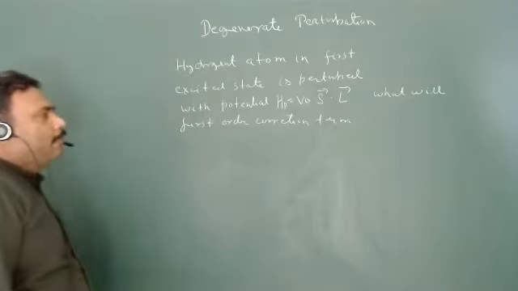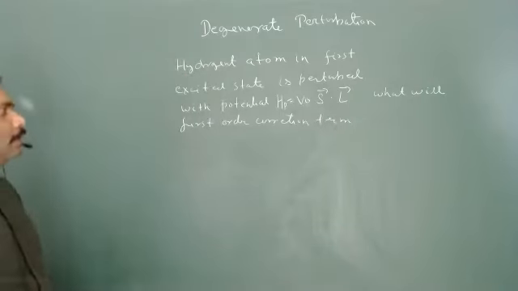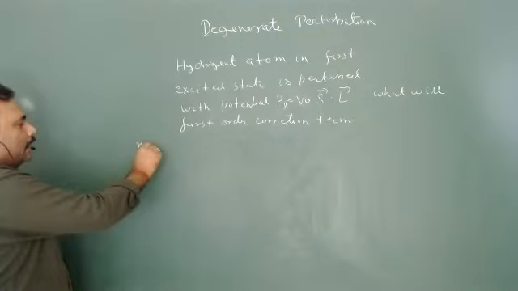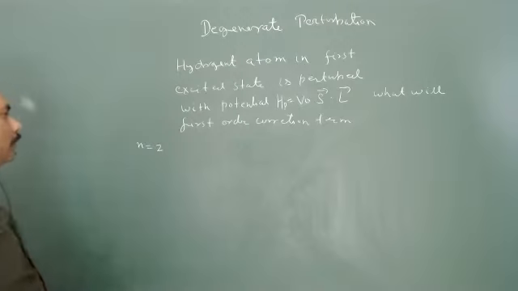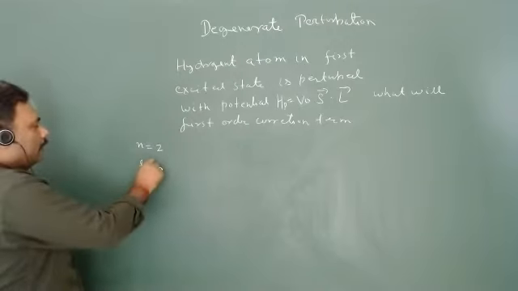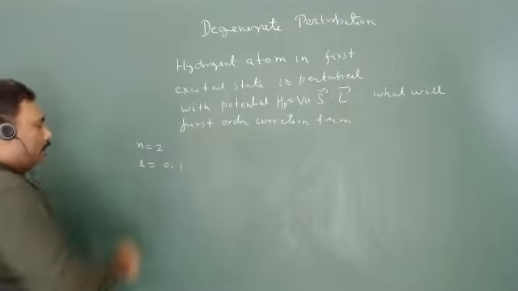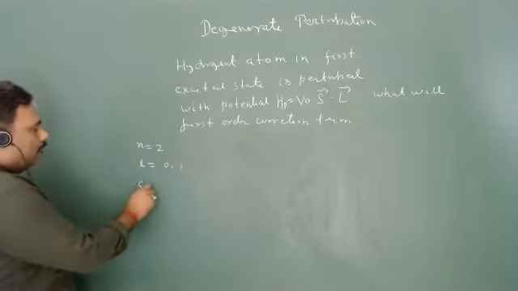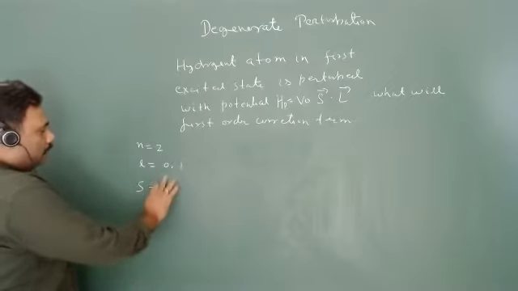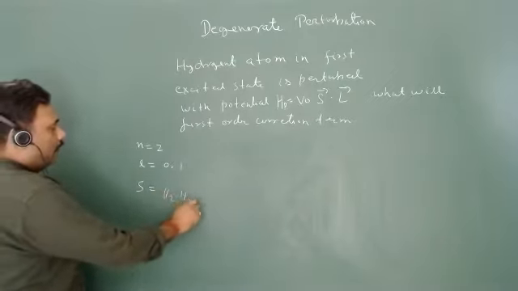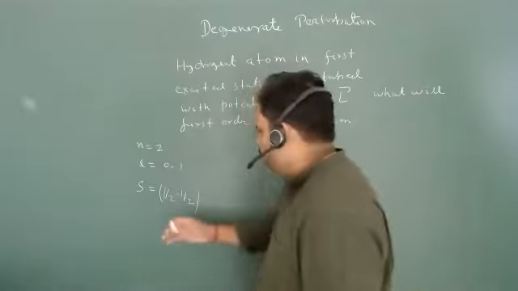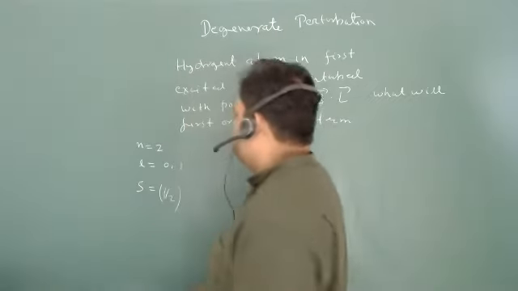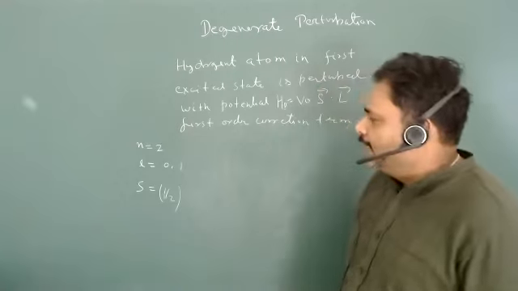Okay. So if I am talking about the first excited state, what is the meaning of first excited state? N is equal to 2, isn't it? For N is equal to 2, what is the value of L? L can be 0 and 1. And what is the value of S here? S is basically a spin half particle, so it can be half and minus half. So these are all the values of N, L, and S.